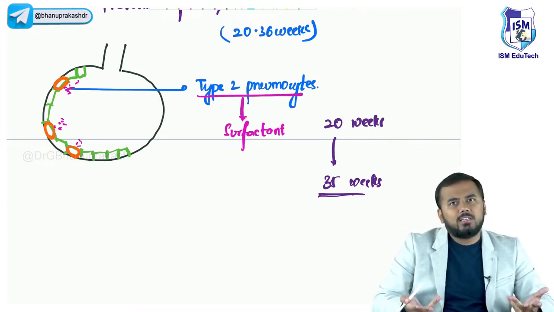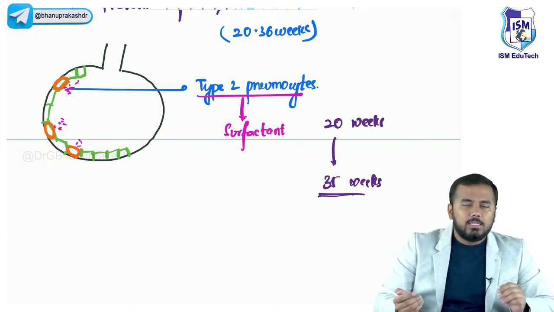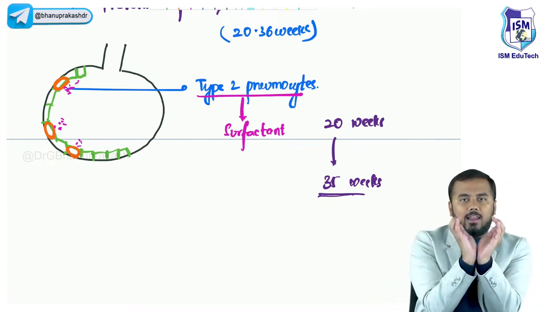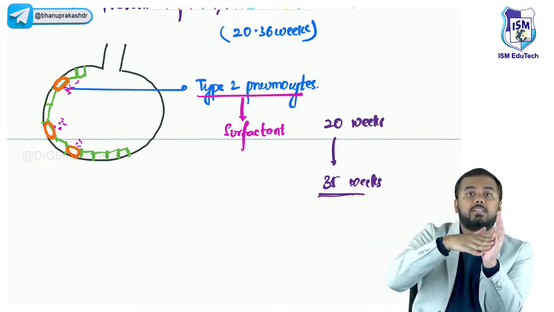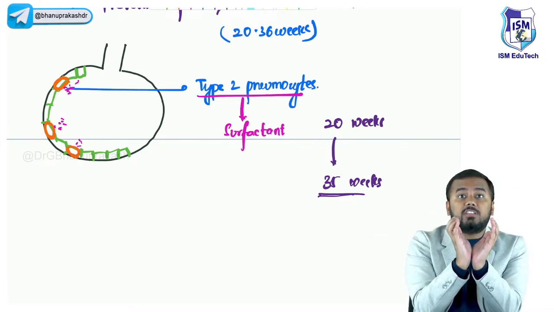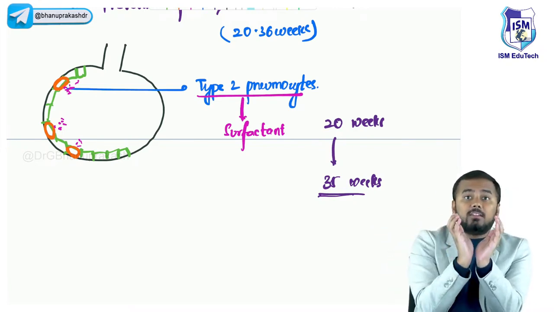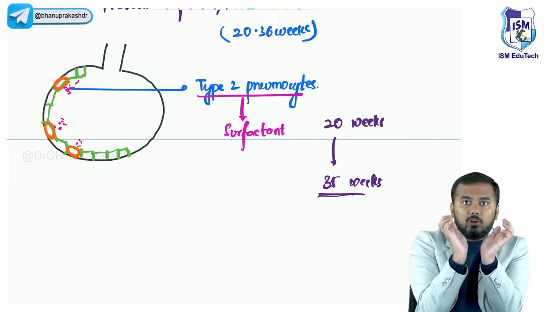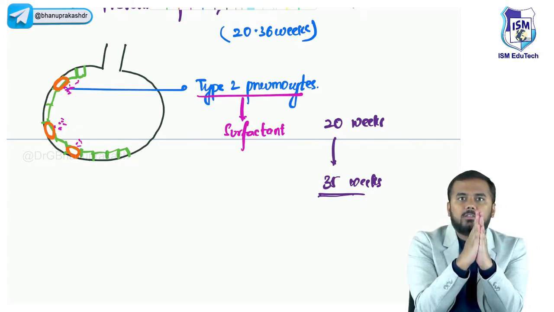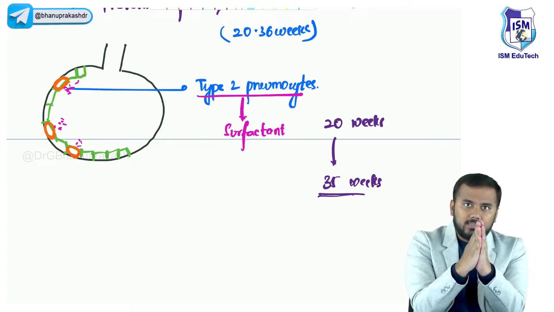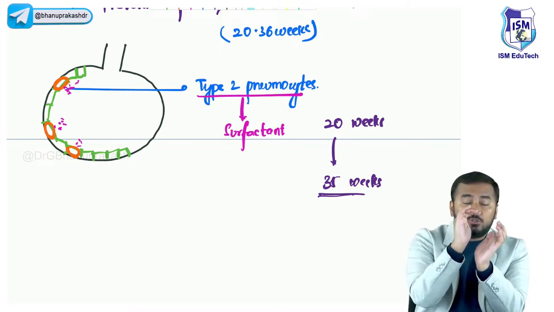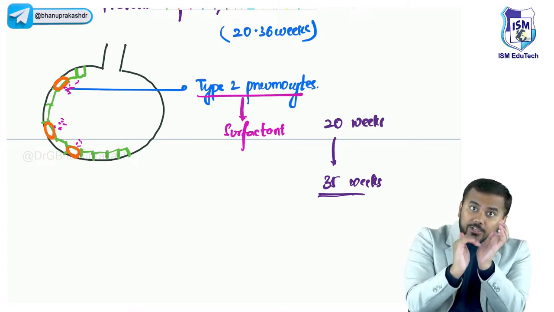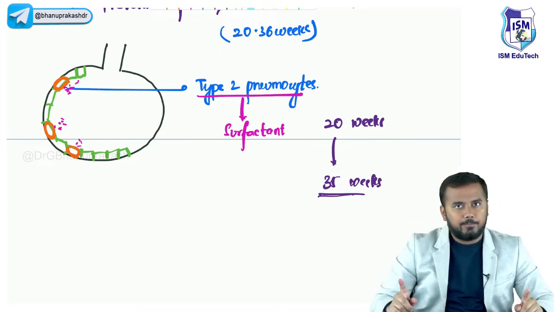Why do we need surfactant? First of all, what is surfactant? See, if this is your alveoli, lining the alveoli you basically have surfactant. अगर surfactant नहीं है, then the surface tension here will be increased, and this increased surface tension will pull the alveoli together, and the alveoli will collapse like this. This collapse of alveoli is called atelectasis. ठीक है, अगर alveoli collapse नहीं होना, then we should reduce the surface tension. Surface tension को reduce करने के लिए we apply surfactant here.